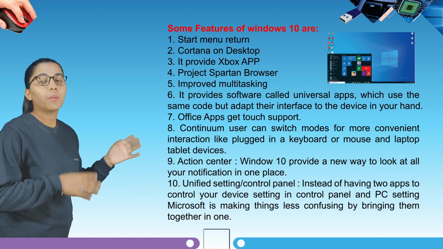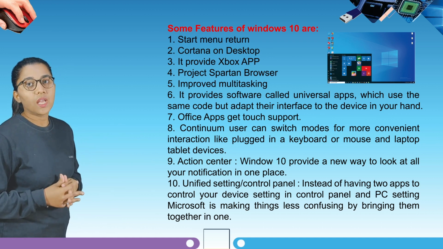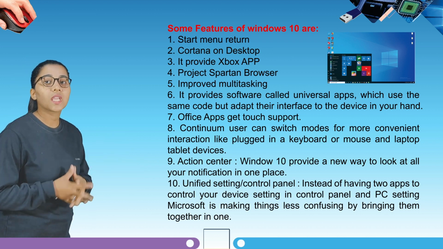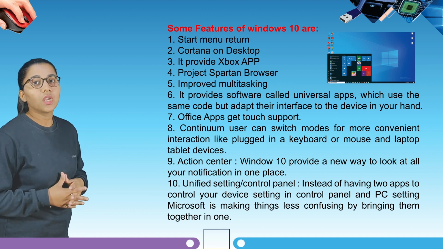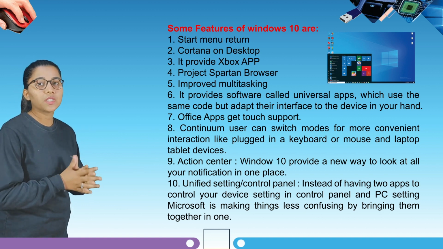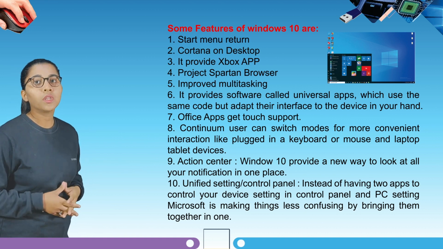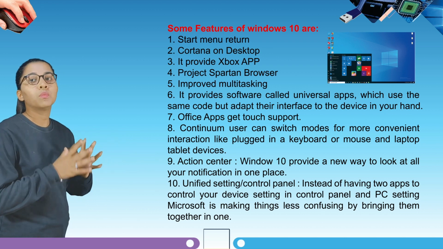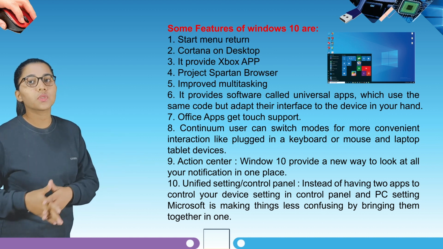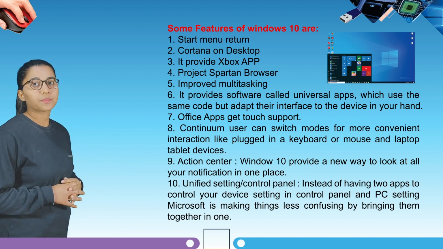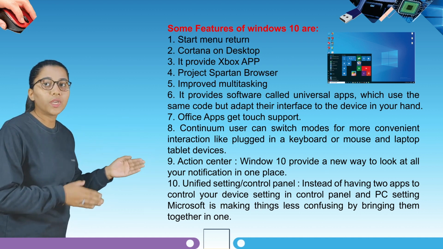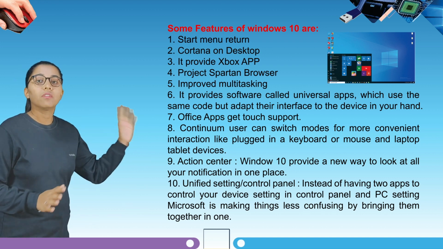Fifth is improved multitasking. And sixth, it provides software called Universal Apps which use the same code but adapt their interface to the device in your hand. Seventh, Office apps get touch support. Eighth, Continuum: users can switch modes for more convenient interactions, like plugging in a keyboard or mouse on a laptop or tablet device. Ninth, Action Center. Windows 10 provides a new way to look at your notifications in one place.